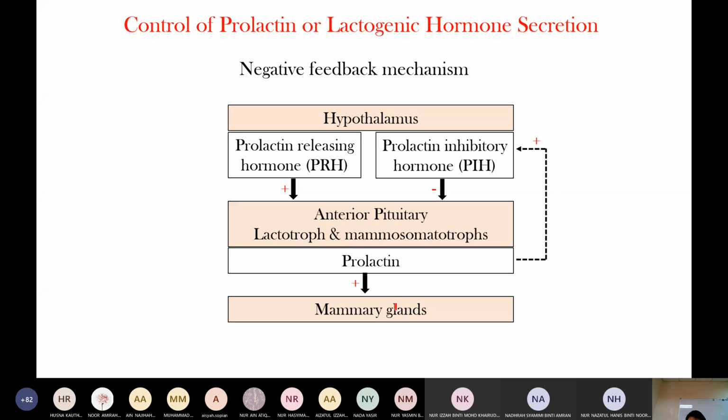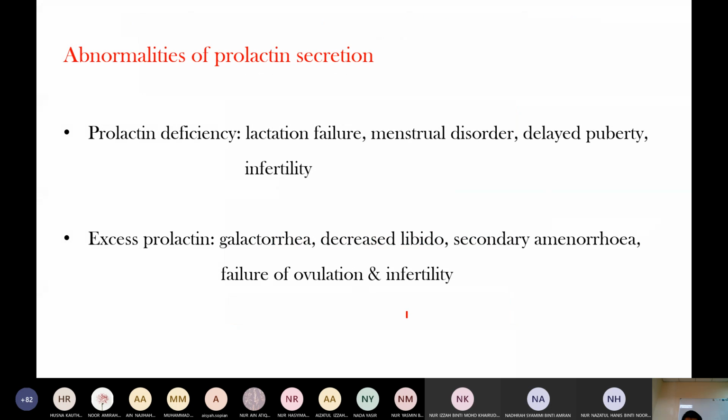Prolactin acts on the mammary gland. The function of prolactin is milk secretion. Prolactin deficiency leads to lactation failure, menstrual disorder, delayed puberty, and infertility. Excess prolactin causes galactorrhea, decreased libido, secondary amenorrhea, failure of ovulation, and infertility. Okay.